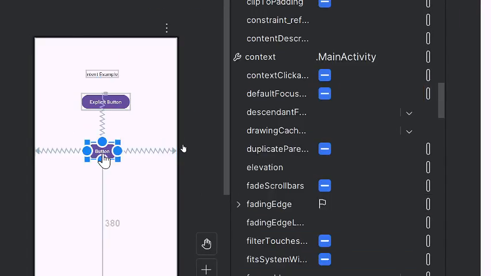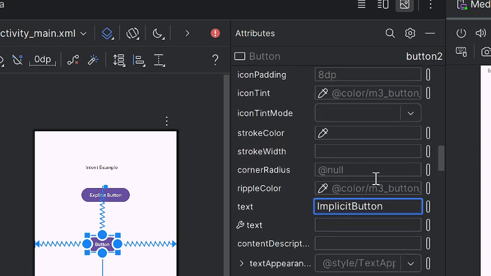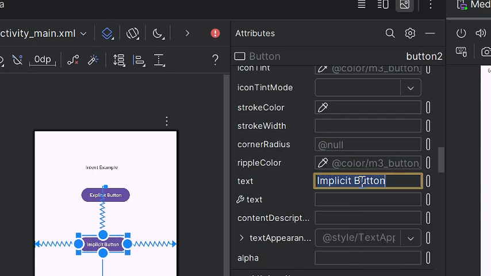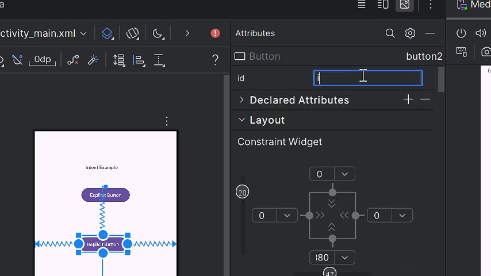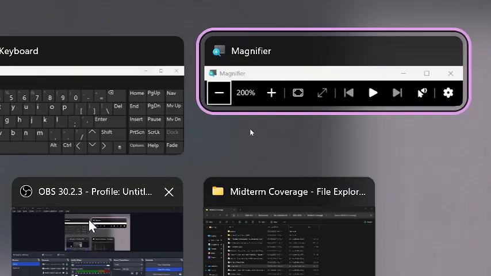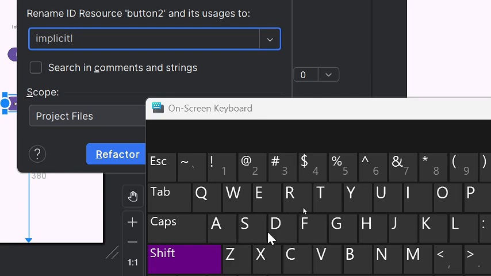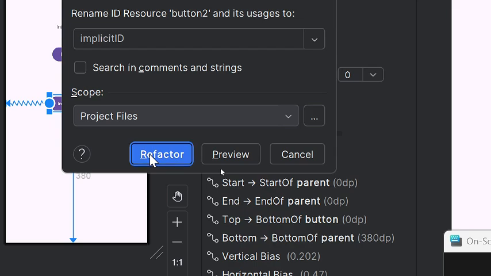Okay. And the second one, do not forget to assign the ID. So this is implicit button. All right. And for this ID, change that to implicit ID. Sira kasi yung letter D ng aking keyboard. Then, click refactor.